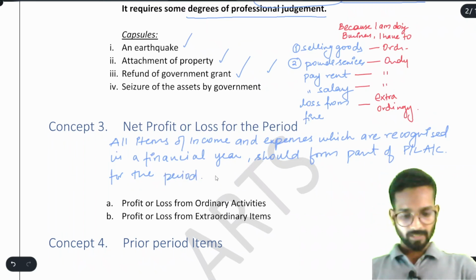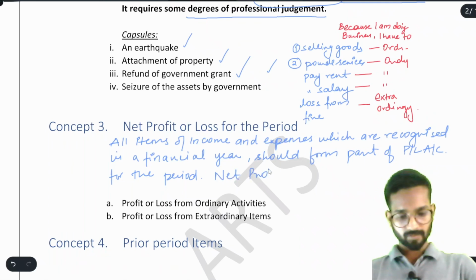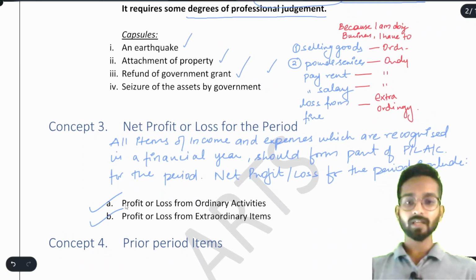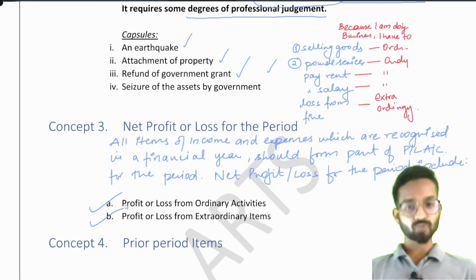Now, the net profit or loss for the period will include profit or loss from ordinary activity and from extraordinary activity, extraordinary items also.